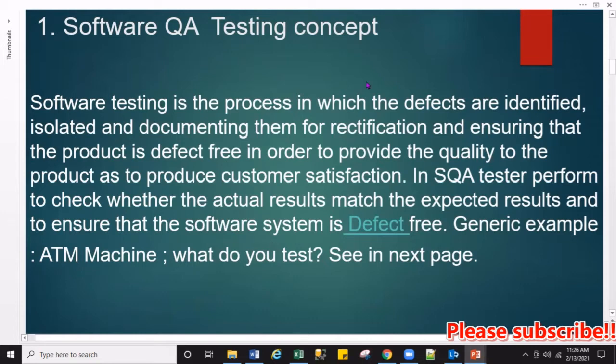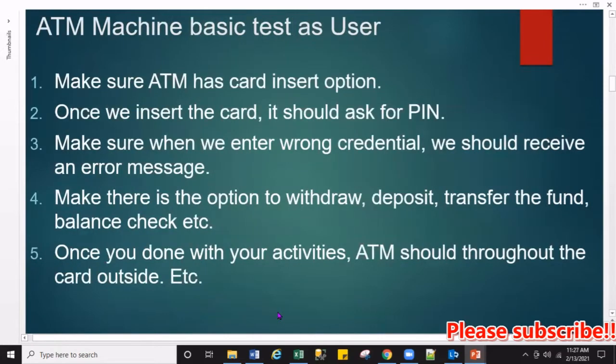In general, we gave an example as well. If, as a user, you need to test an ATM machine, what kind of testing would you do? Make sure the ATM machine has the card insert option. Once you insert the card, it should ask for the PIN.